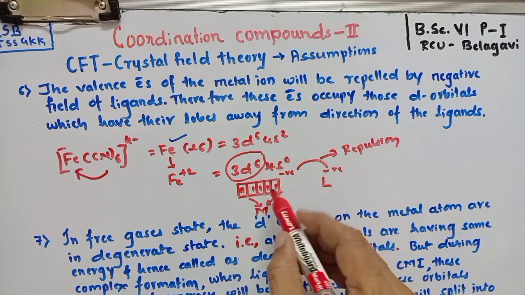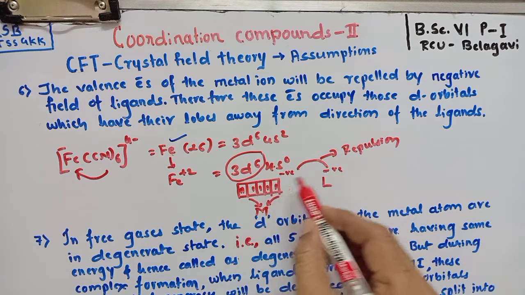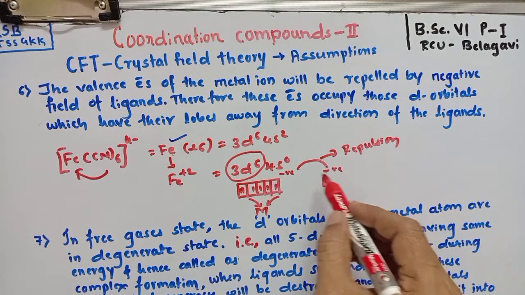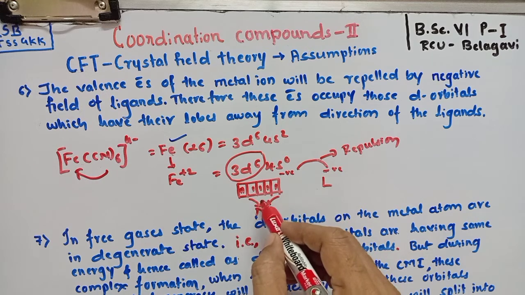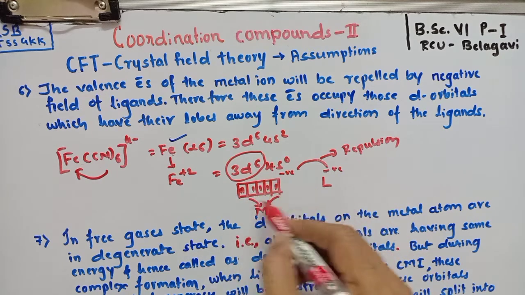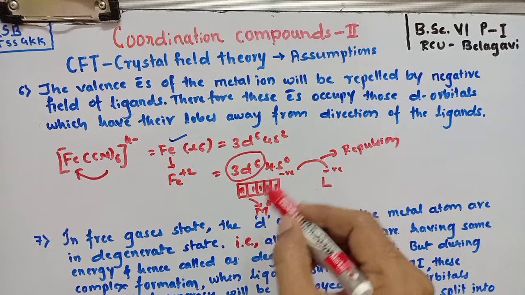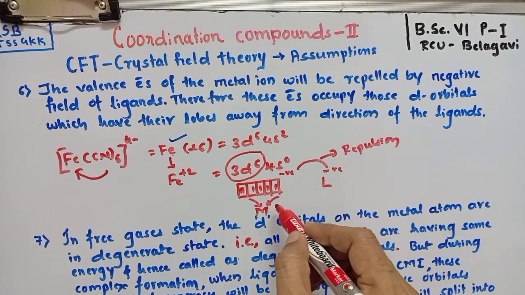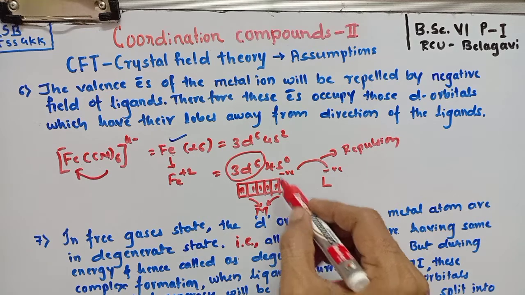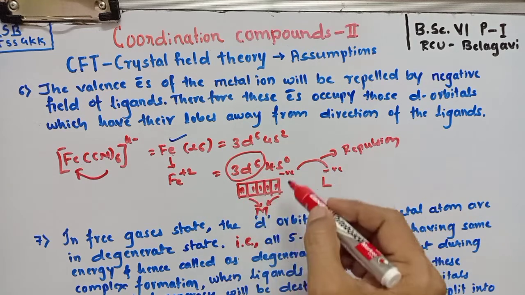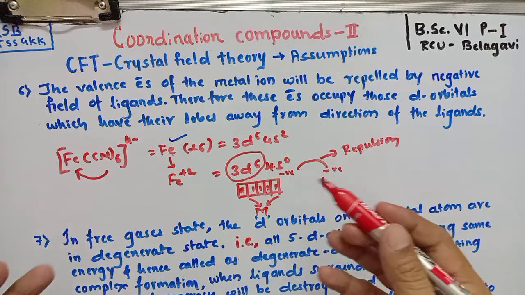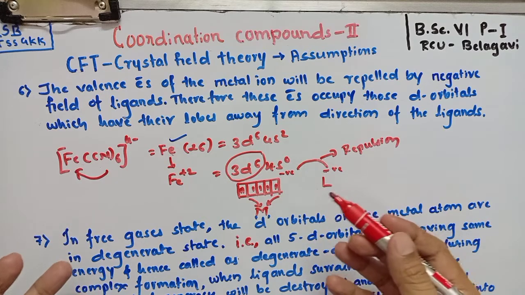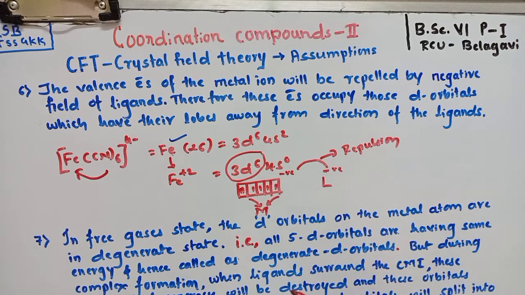As repulsion occurs between the negative ligand field and the electrons of the central metal ion, these electrons will try to occupy those d orbitals whose lobes are away from the direction of the ligand. As a result, the set of 5 d orbitals are going to split into different sets of orbitals having different energy, which we are going to see in the next assumption of the crystal field theory.